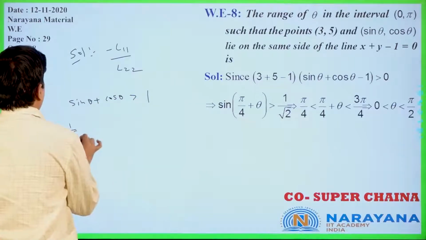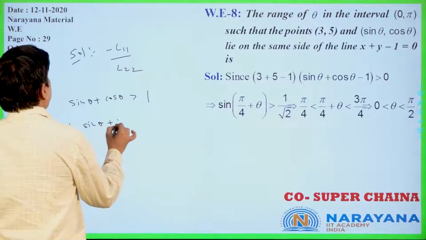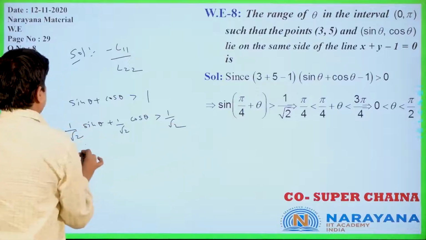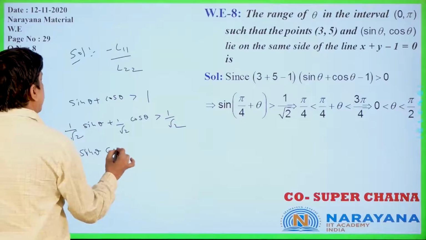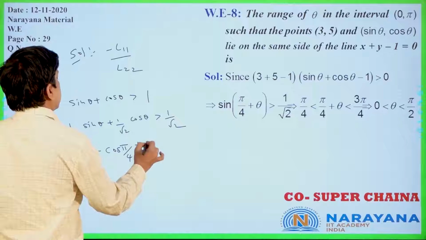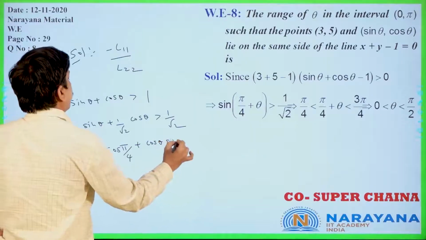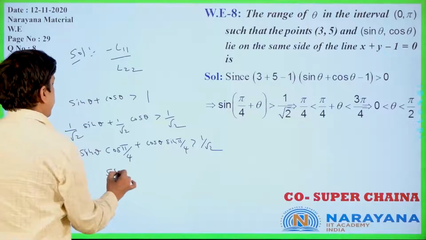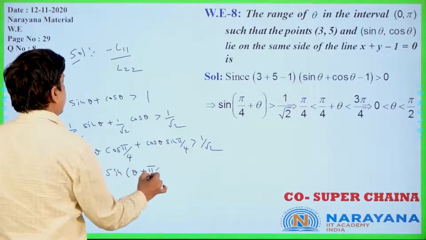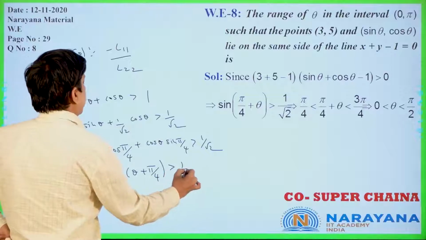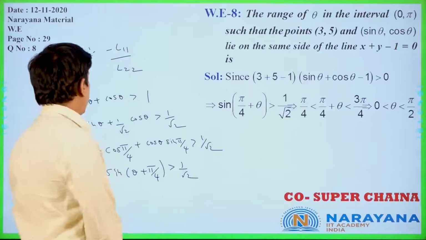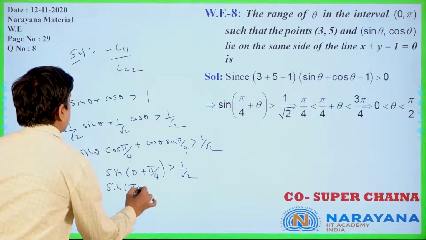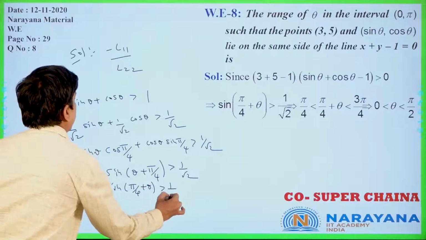Dividing by root 2, 1 by root 2 sin theta plus 1 by root 2 cos theta is greater than 1 by root 2. This is sin theta cos pi by 4 plus cos theta sin pi by 4 is greater than 1 by root 2 only. This is sin of (theta plus pi by 4), like that only you will get. This is greater than 1 by root 2. You can also write sin of (pi by 4 plus theta) greater than 1 by root 2.